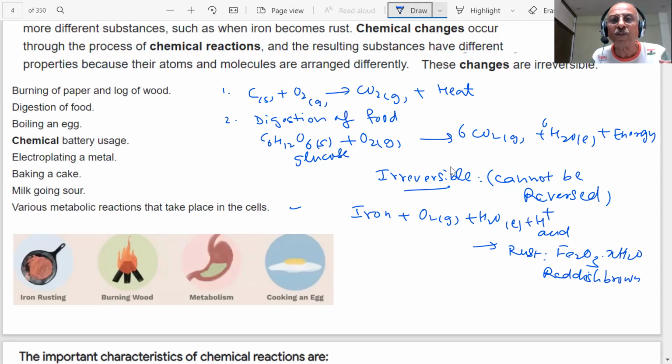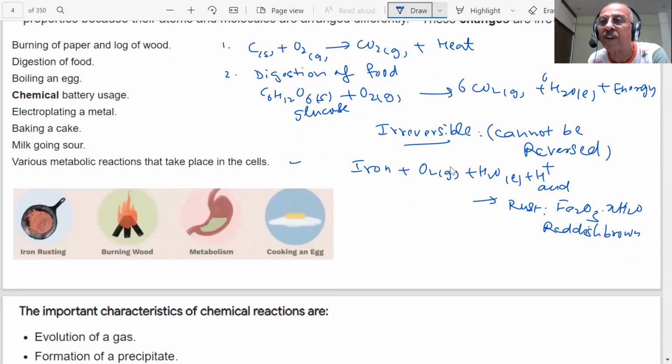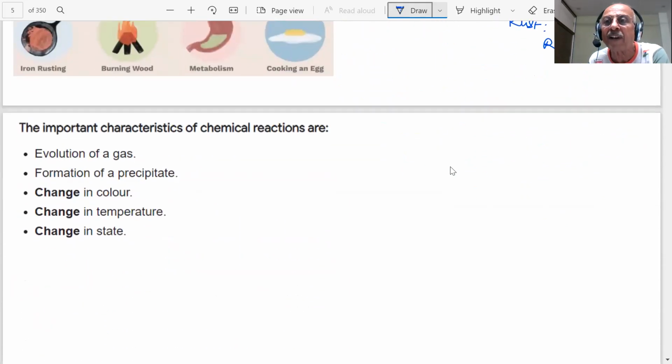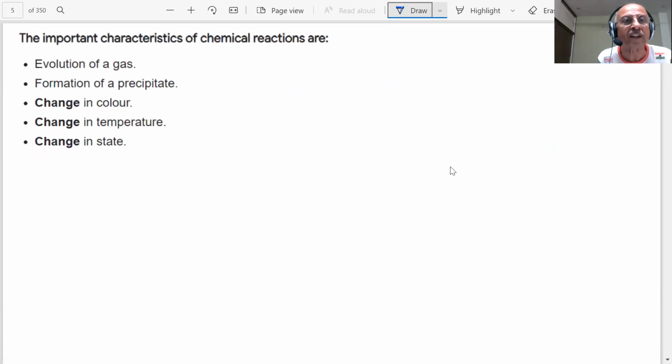So what do we find, students? A chemical change involves a chemical reaction. There are reactants, and they are reacting to form the products. There is a possibility they may be decomposition, they may be combining, they may be undergoing displacement reactions. All this we will study in chemical reactions. What are the important points about a chemical reaction, students?